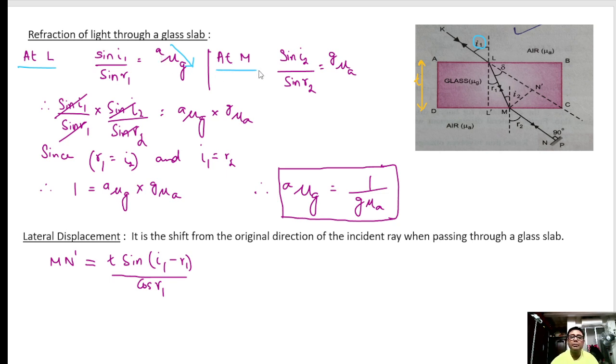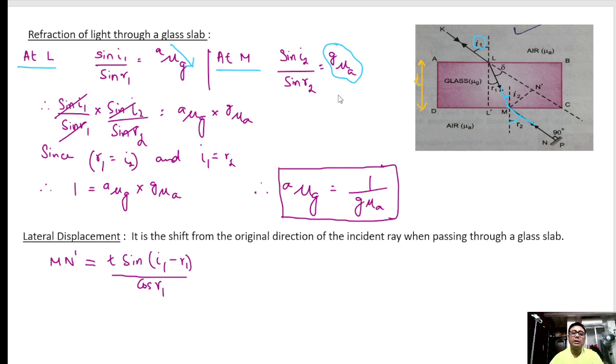Similarly at M, light is going from glass to air, so it will be sine I2 by sine R2, because it is always the angle of incidence to the angle of refraction. I2 is the angle of incidence at the second surface, and R2 is the angle of emergence at the second surface.